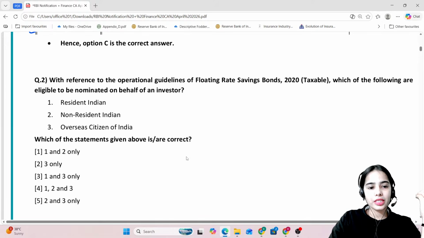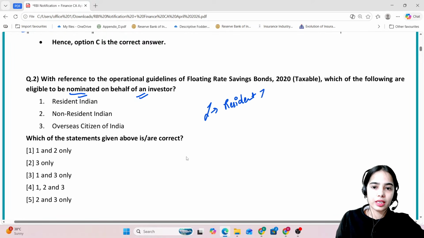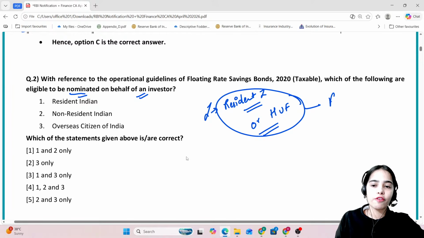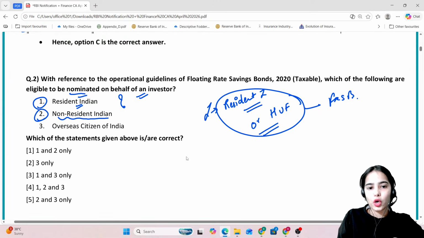Now coming to the next question. With reference to the operational guidelines of the floating rate savings bond, which of the following are eligible to be nominated on behalf of an investor? Who can invest? Only a resident individual or a Hindu Undivided Family can be investors in the floating rate savings bond. But who can be nominated on behalf of the investor, so that if the investor dies, this person will get the money? The resident Indian and the non-resident Indian can both be nominated. The Overseas Citizen of India cannot be nominated. So here the right answer is 1.